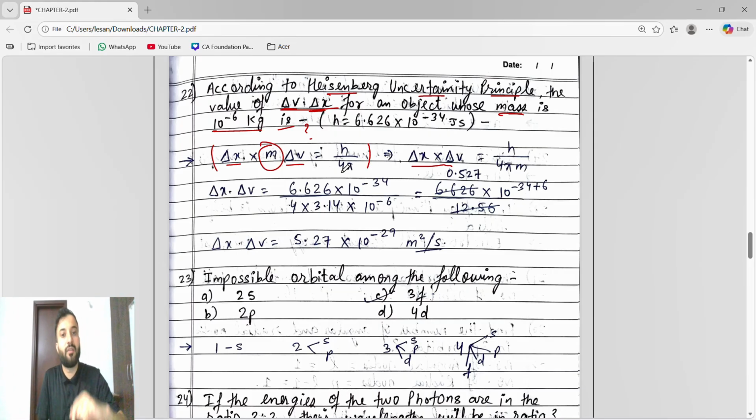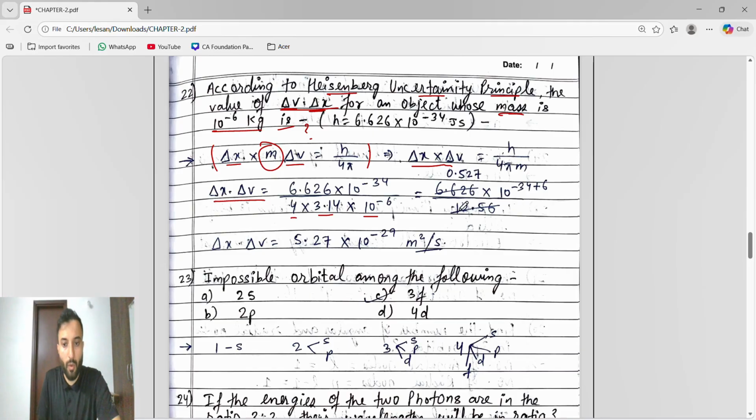When it goes to that side, it will be in division. So it will become h by 4 pi m. So we have to find the value of delta x into delta v. The h value they had given is 6.626 into 10 to the power of minus 34, divided by 4 pi into mass. See, when 10 to the power of minus 36 goes up, it becomes 10 to the power of plus 36. And then 6.626 divided by this. When you multiply this, it will be 12.56.